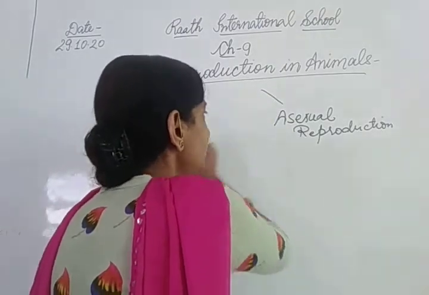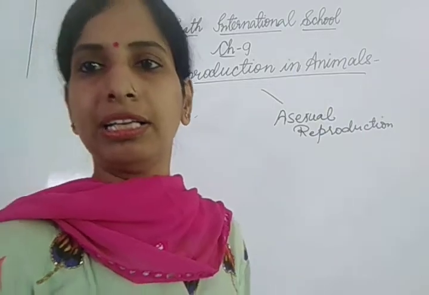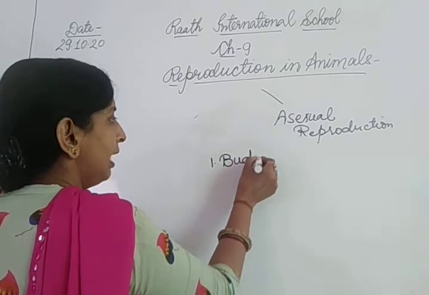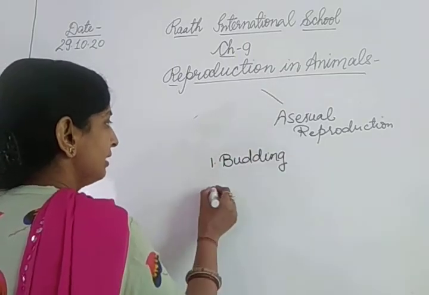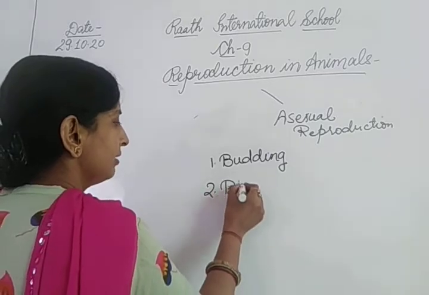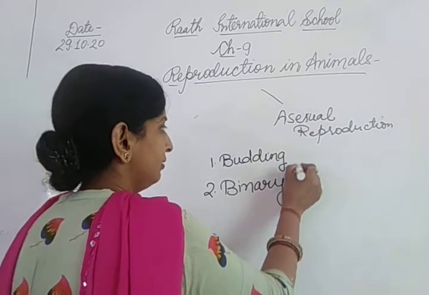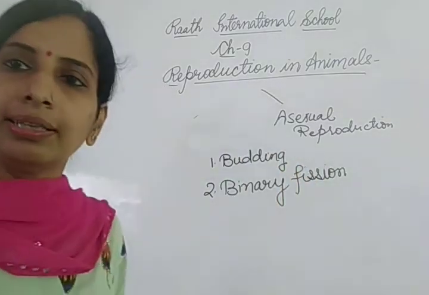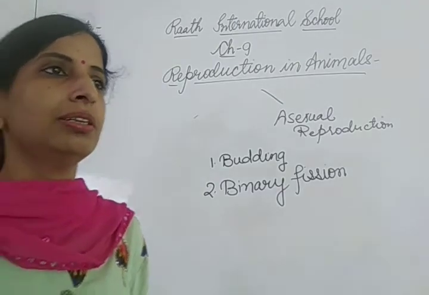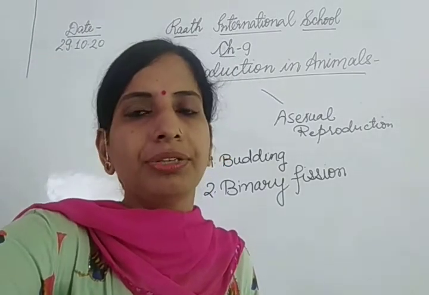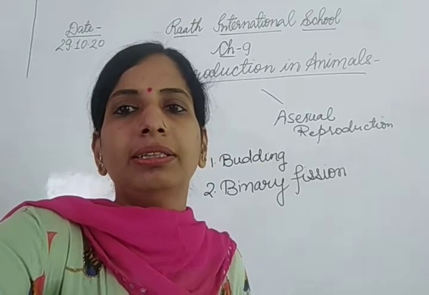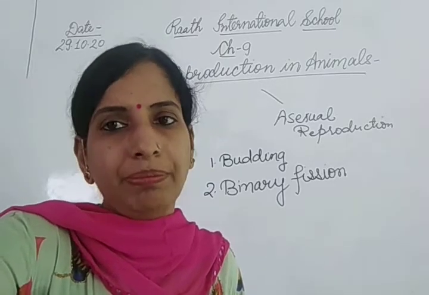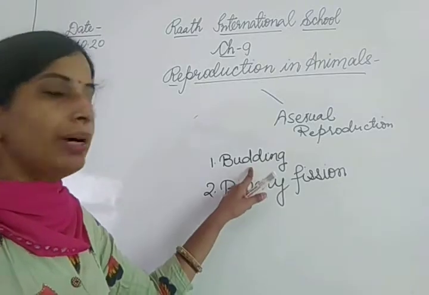In your chapter, two types of asexual reproduction are given. One is budding and the second one is binary fission. There are other asexual reproduction also, like fragmentation, spore formation. These are also asexual reproduction, but here in this chapter we will discuss only two types of asexual reproduction: budding and binary fission. First we will discuss budding.